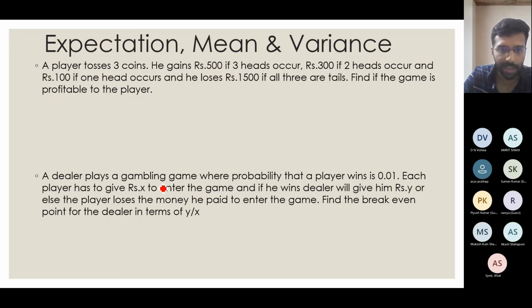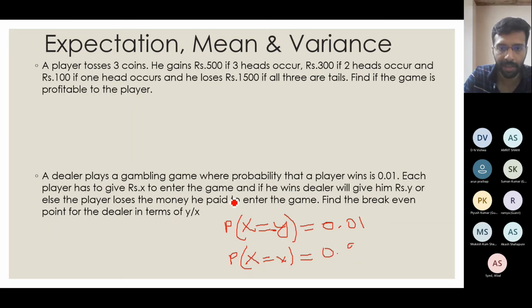As you can see, there is a probability that capital X equal to Y. That means the dealer has to pay the player an amount with probability 0.01. Here I will write minus Y because the dealer is expected to give the money to the player, and the probability that X equal to small x is 0.99.